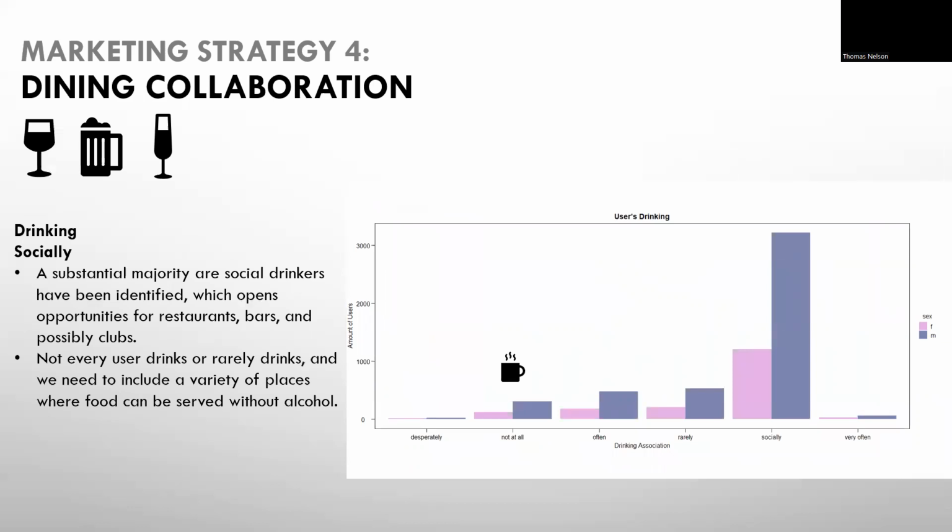Also, we can collaborate with facilities that provide alcohol, which is common on first dates, to break the tension. We do need to be aware that some users do not drink at all or seldom drink. We should also likely target restaurants with alcohol licenses as primary partners rather than just simply bars, so that we do not exclude a group of our users.